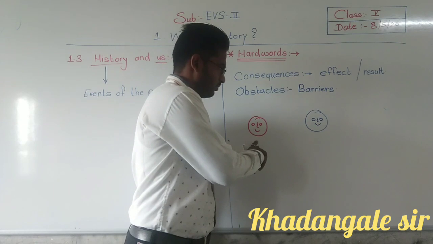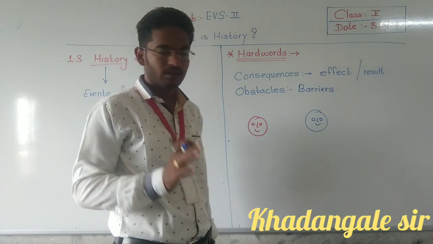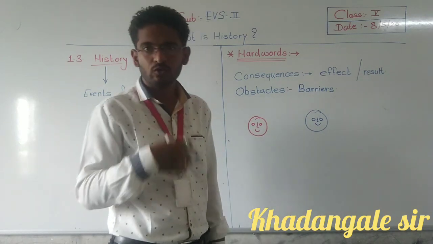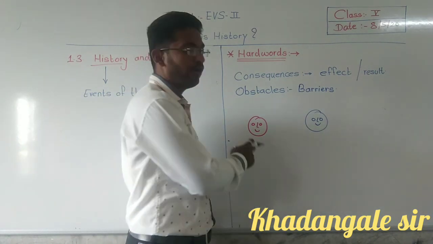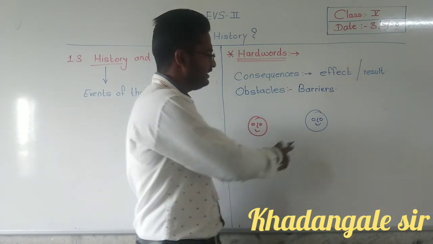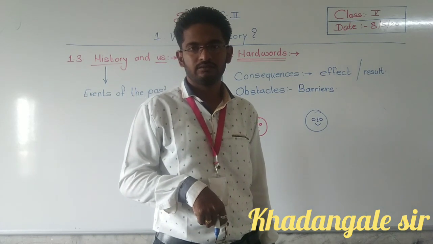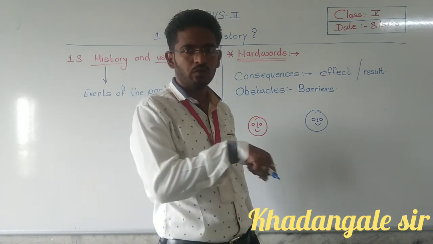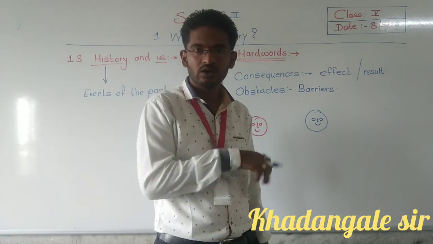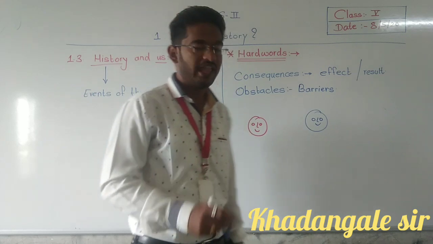So both are human beings, both will feel hungry, correct? Can this potter eat his own mud pots? No, he cannot eat these pots. And this person needs some pots to store water. So what will he do? Can he store water in his food grains? No. So what did these people start at that time?